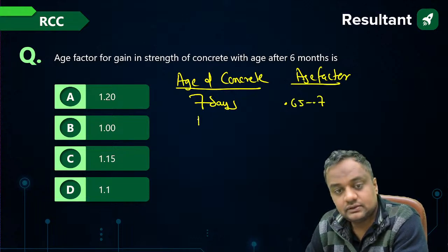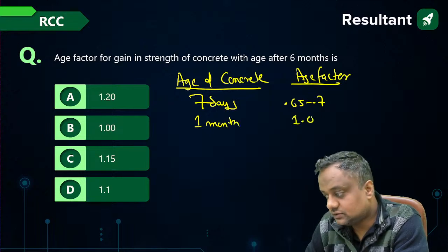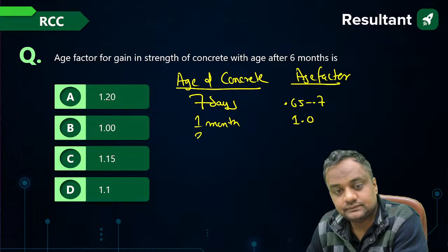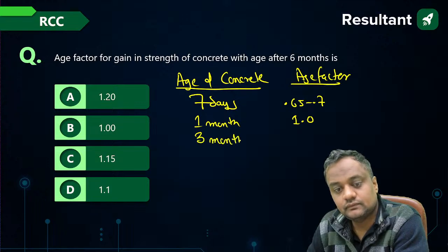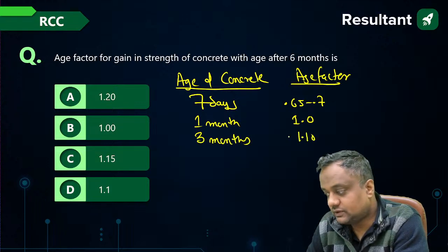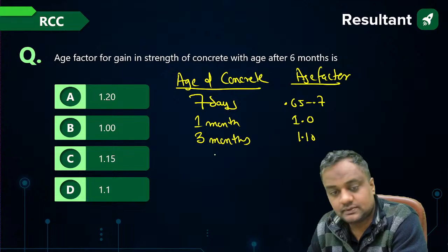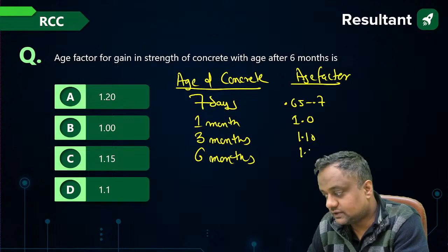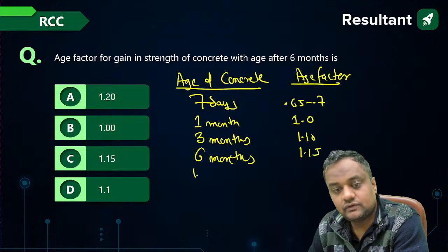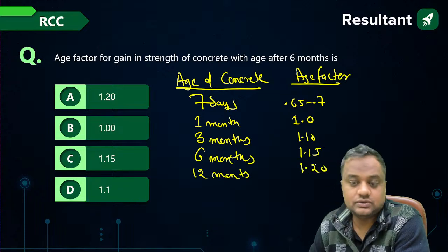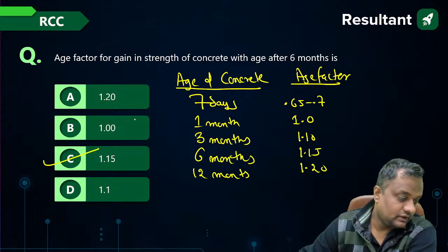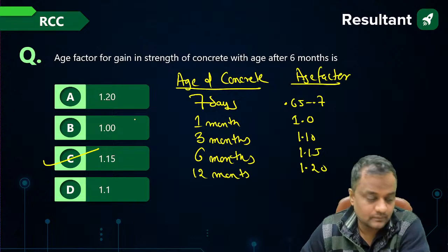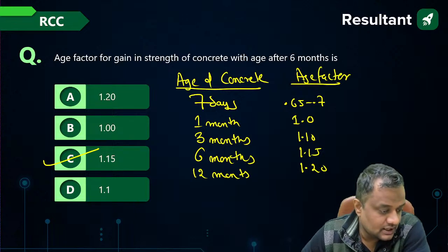For 1 month, it is 1.0. For 3 months, it is 1.10. For 6 months, it is 1.15. For 12 months, it is 1.20. So ours will be 1.15. Yes, Nishant, Wasim.